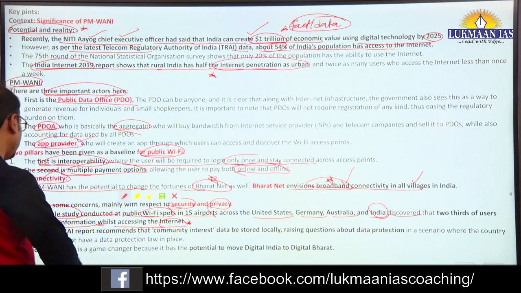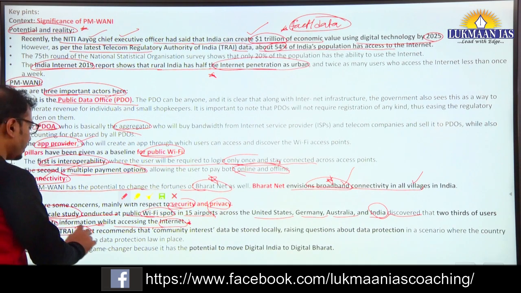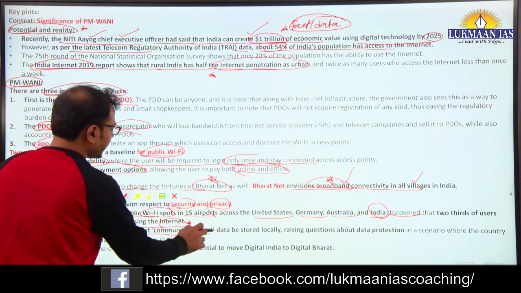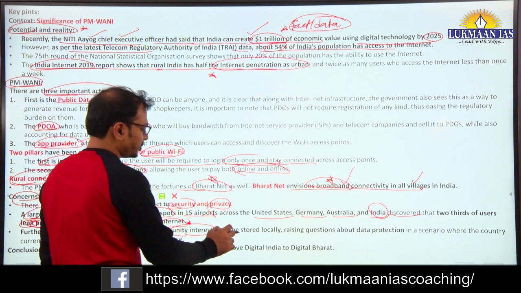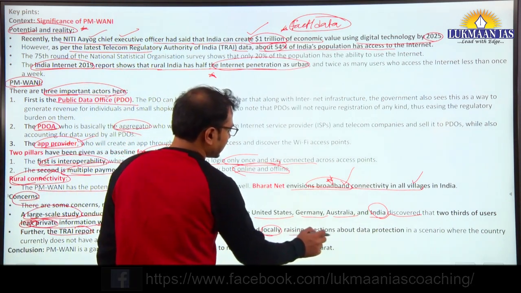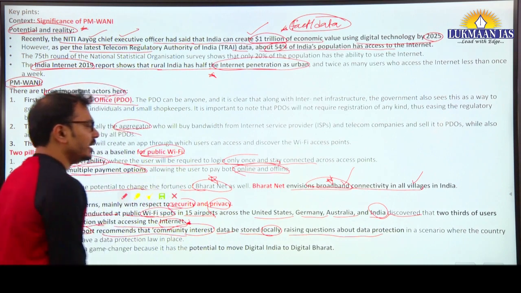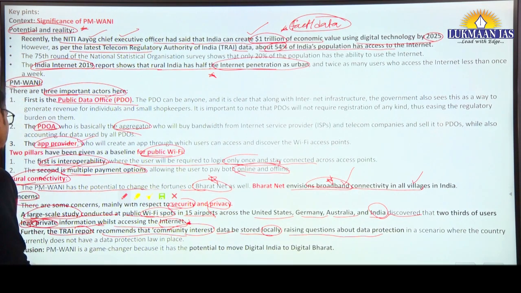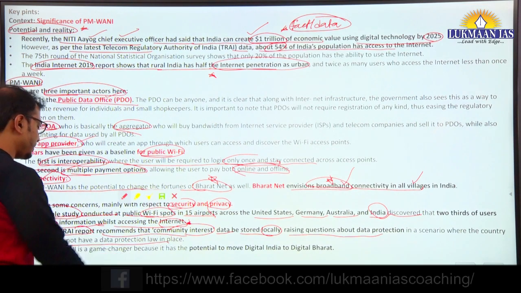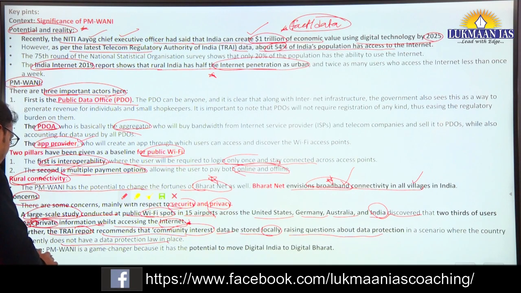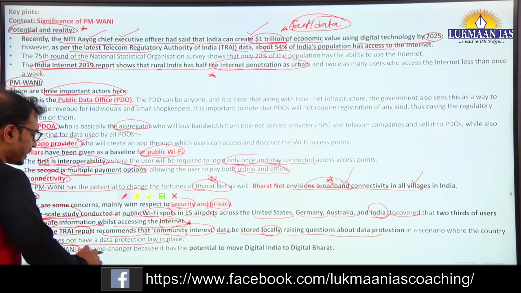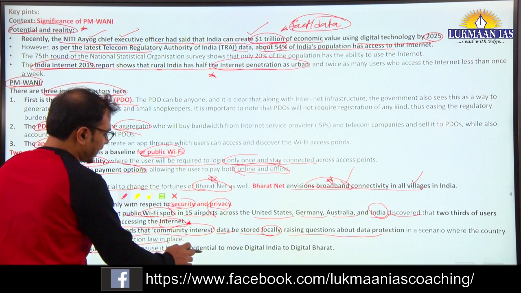At the same time, the further TRAI report recommends that community interest data should be stored locally, raising questions about data protection in a scenario where a country does not have at present a data protection law in place.